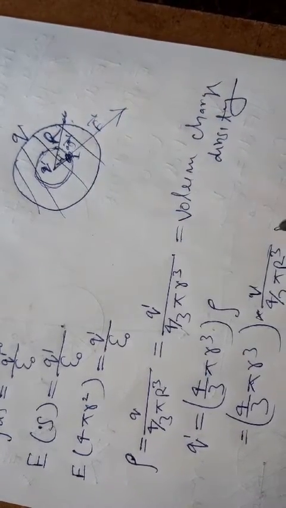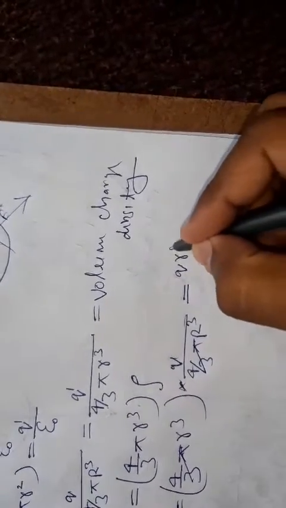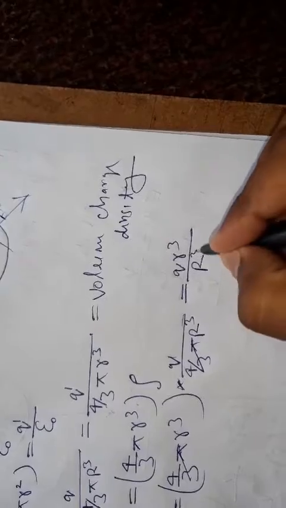Now 4 by 3 pi cancels out, and we can write Q dash as Q r cube upon capital R cube. This is the value of Q dash.